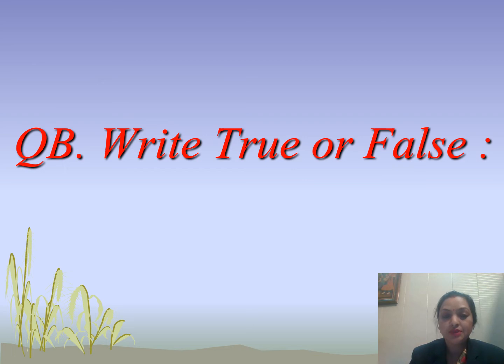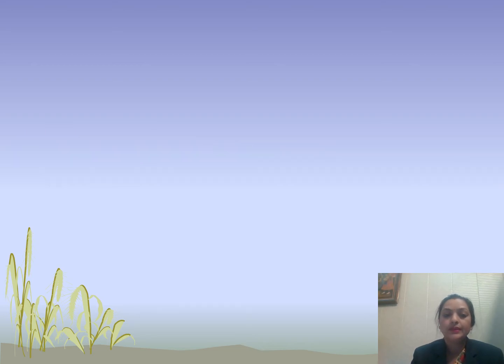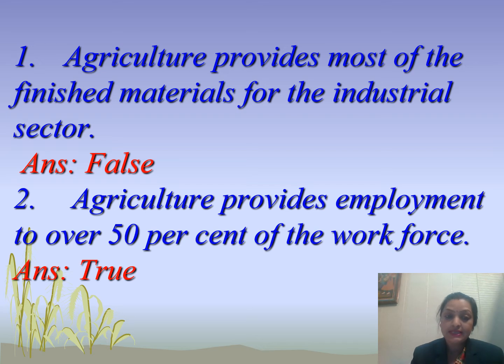Now next question is question number B. Write true or false for the sentences that we read. Yes, the first sentence is agriculture provides most of the finished material for the industrial sector. The answer is false. That is wrong because most of the finished material is consumed by the people. So most of the finished material is consumed by the human beings, not by the industrial sector.